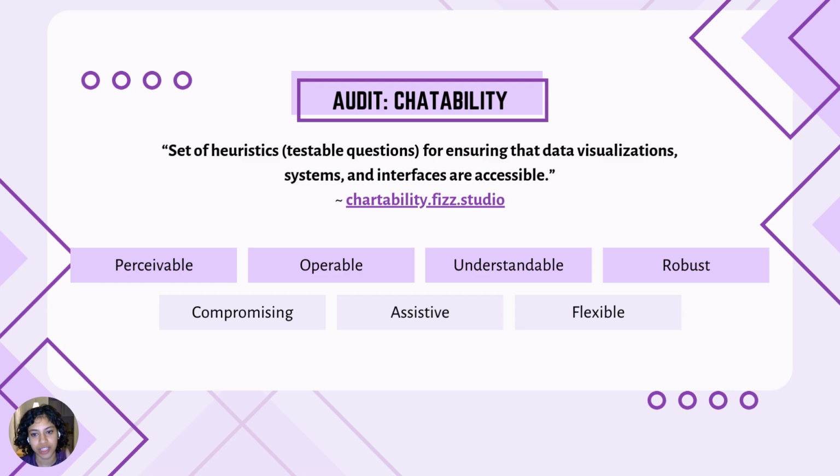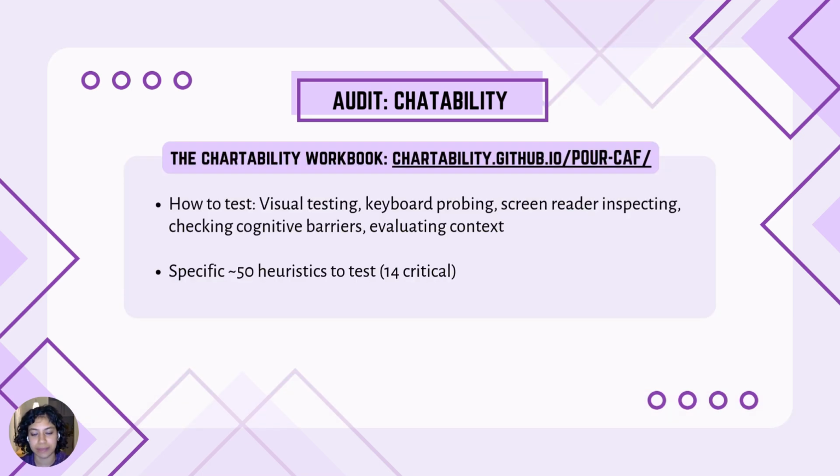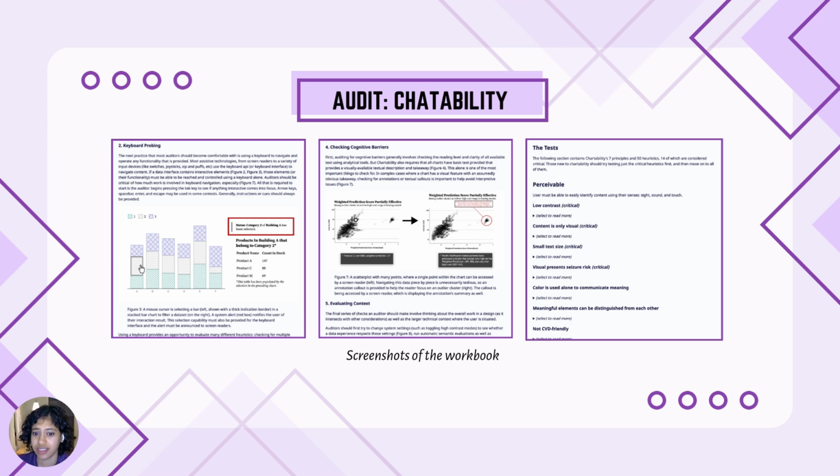And what I really love about Chartability is the workbook it comes with. So there is very clear, specific documentation about how to perform an audit and the tests and questions themselves. We have about 50 tests and 14 of those are critical. And I have some screenshots of the workbook. You can go check this out and use it to audit your own work.